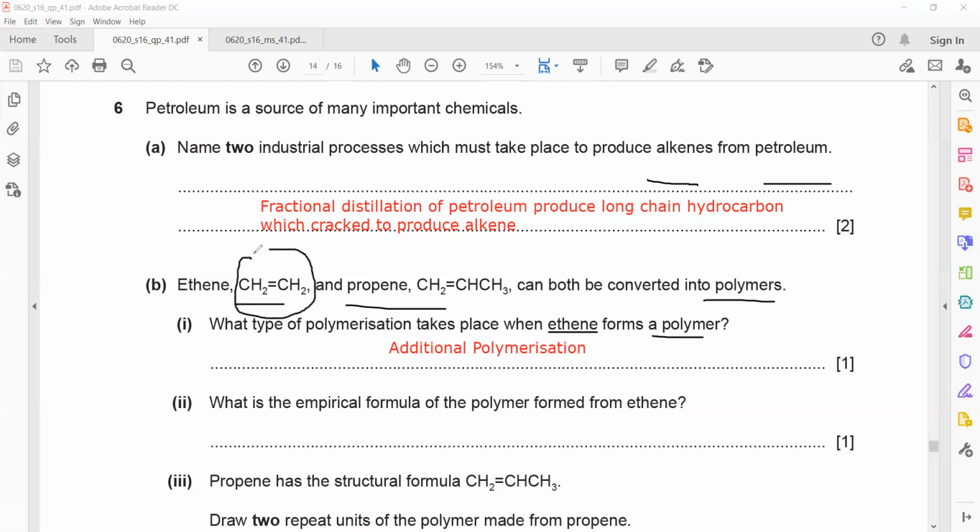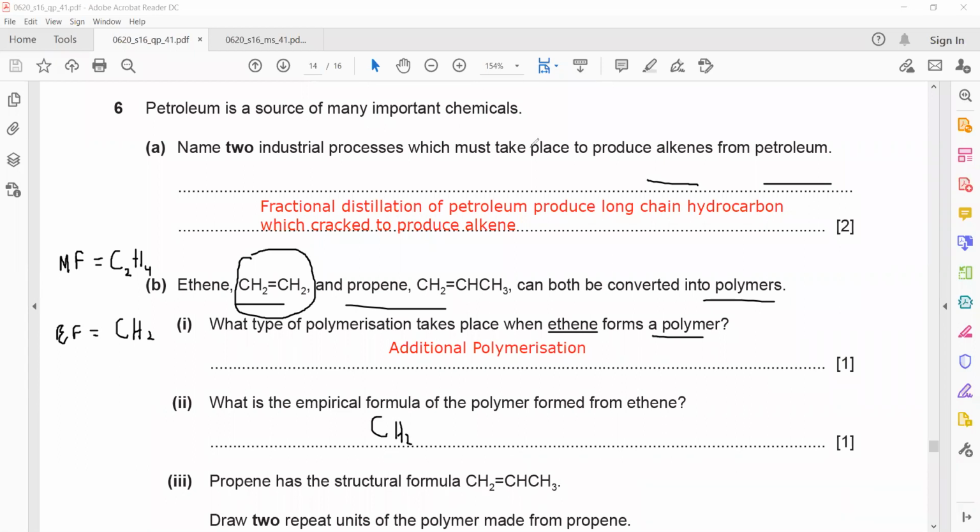The empirical formula is the simplest ratio. So 2 and 4, what is the simplest ratio? It's 1:2, so CH2 will be there. That is the empirical formula. And polymer and monomer both have the same empirical formula, so even if you find the empirical formula of the monomer, that will be the same as the empirical formula of the polymer. Is it clear? The formula which represents the simplest ratio between the atoms present in a compound is called the empirical formula.